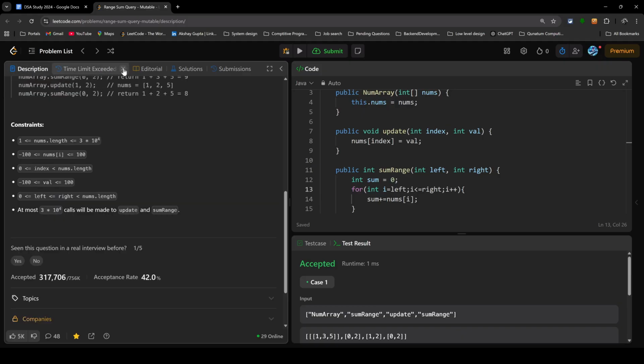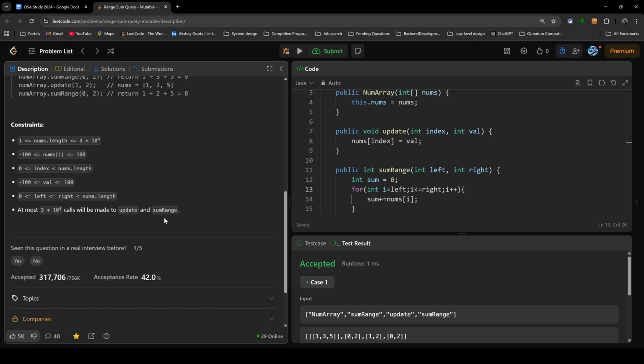That doesn't mean that for just one test case you should not do this work, but the segment tree is a standard data structure which has to be learned, so there are other problems as well which can be solved with the segment tree. As you can see, the constraint is that the length of the integer array can be up to 10 power 4, and the number of queries will also be 10 power 4. So in the worst case they will ask me from left 0 to nums.length, which is 10 power 4, in each query.